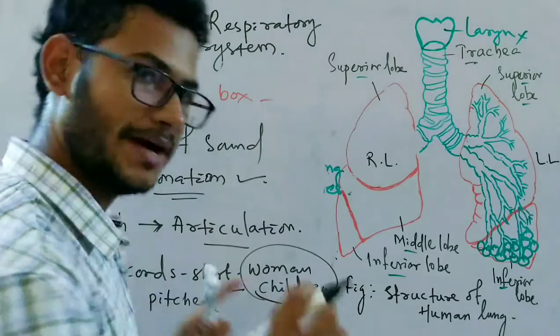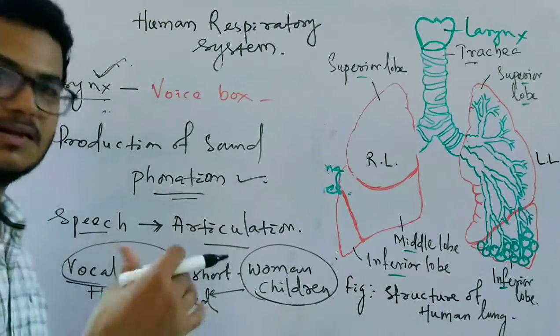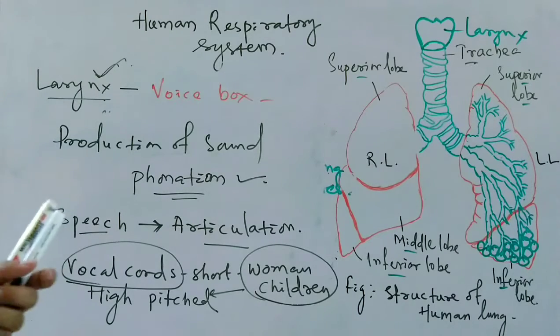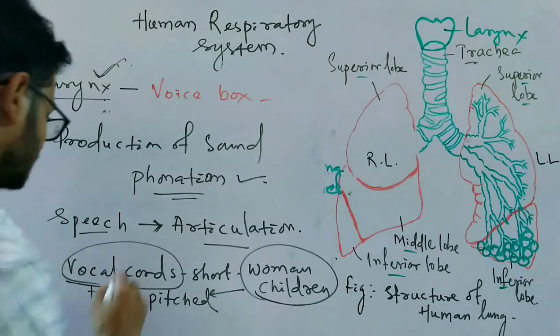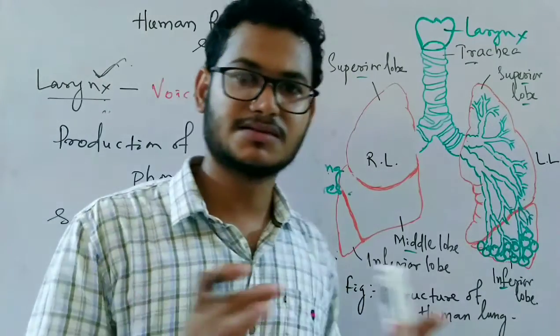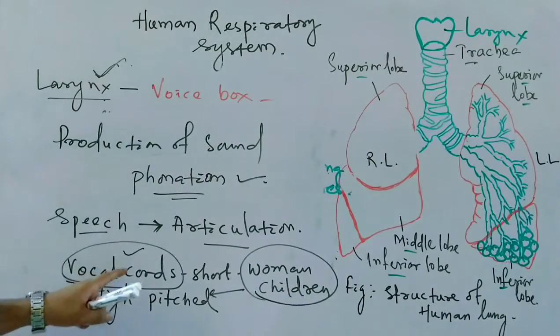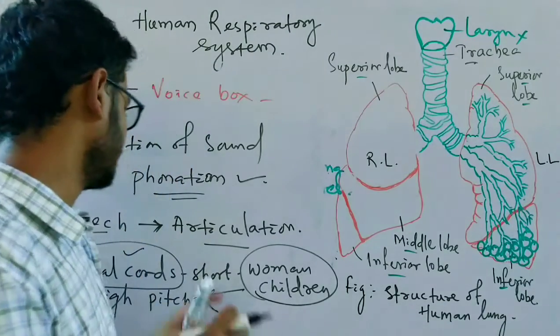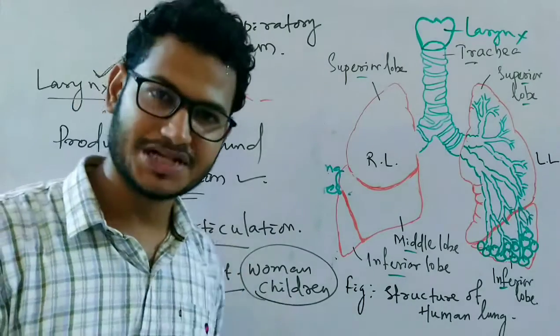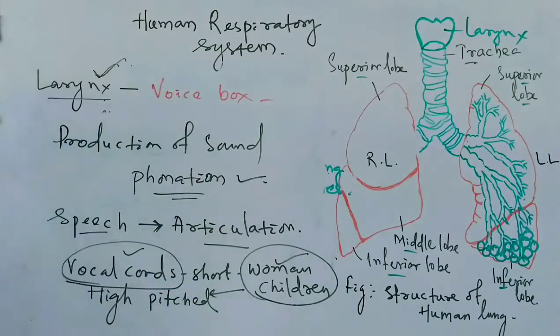But in case of the man, the vocal cords are larger in size. The vocal cords are larger, so the voice produced is of low pitch in the male. So it is low pitched because the vocal cords are very large, longer and thicker. In case of man, the voice is low pitched and high pitched in case of women and children due to the type of vocal cords.